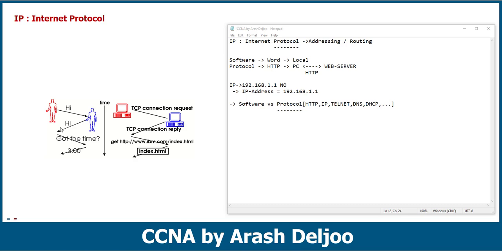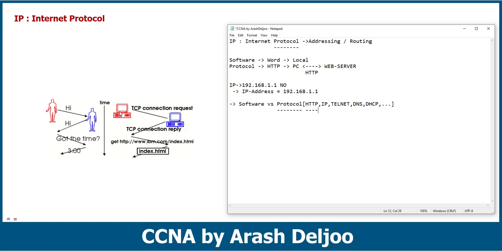Exactly the same thing is happening between computers. Look here. Here we have computer 1 and also computer 2. Assume that computer 1 needs to receive one web page from computer 2. We need the same language between these two systems to communicate information, and also after that to receive the information, for example, a web page from PC2. Assume that here we are using HTTP. You know that, as I mentioned before, HTTP is a protocol, a language that we can use for sending and receiving data, or web pages. For example, here we have the HTTP language, and also here we have the HTTP language.